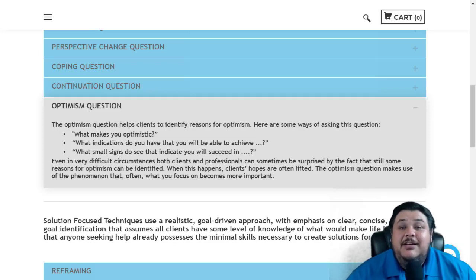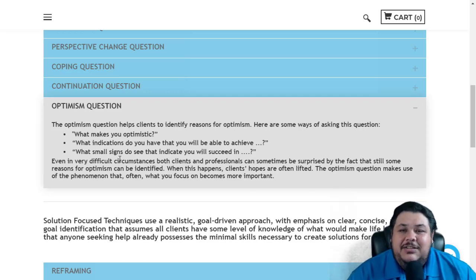As you can see here, some of the questions that you might ask are simply, what makes you optimistic? Some of our clients' language skills may be different and they might not really grasp what that means. So you might break it down, depending on your knowledge of the client, and ask in a more simple way: What makes you hopeful about your future? What makes you think that you're going to be successful? What makes you think that you're going to have a good life if we keep going down this path? Things along those lines can help them really think about what helps them to be hopeful about their future.